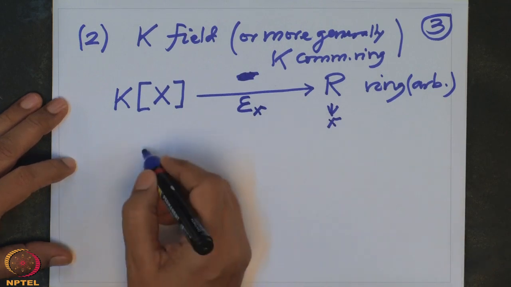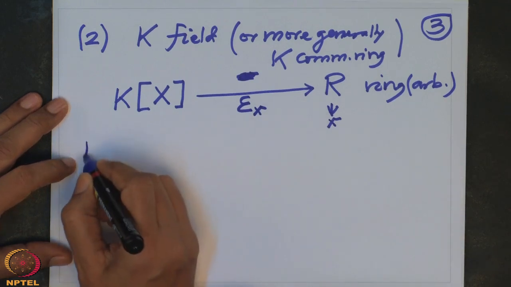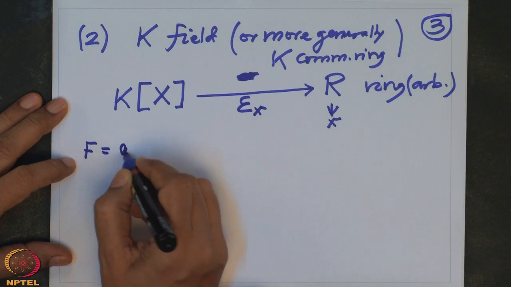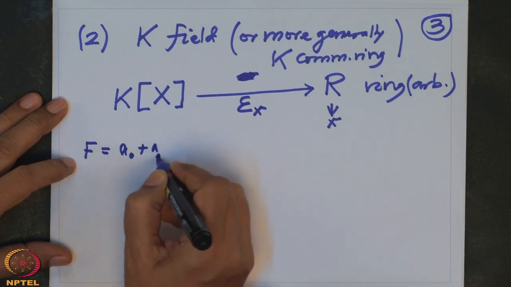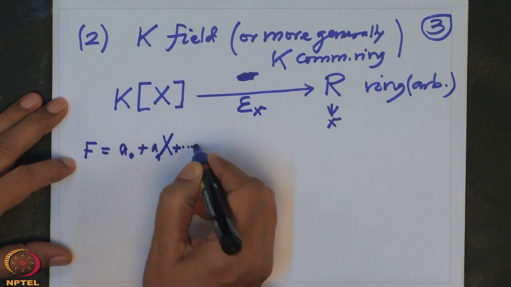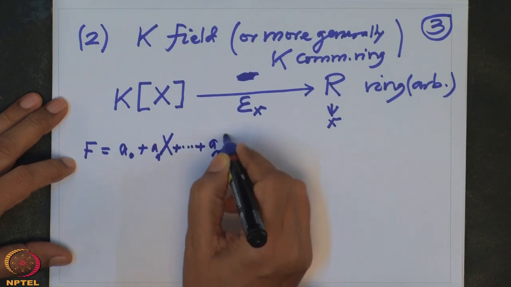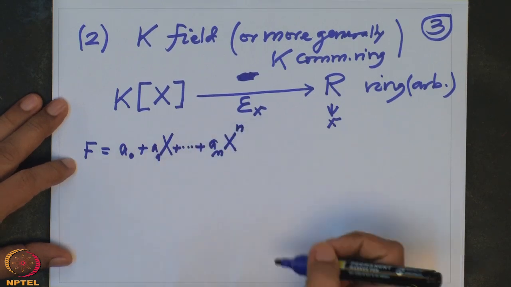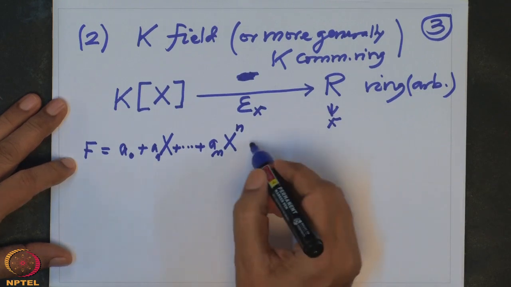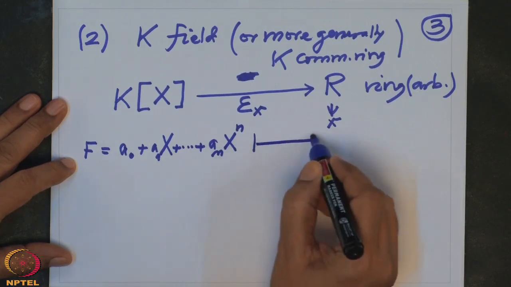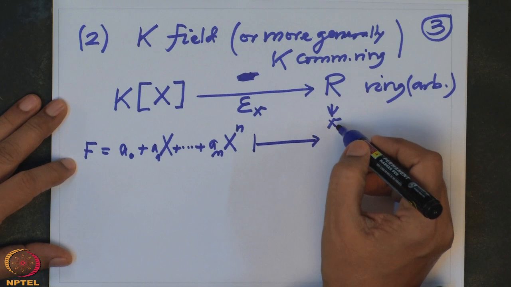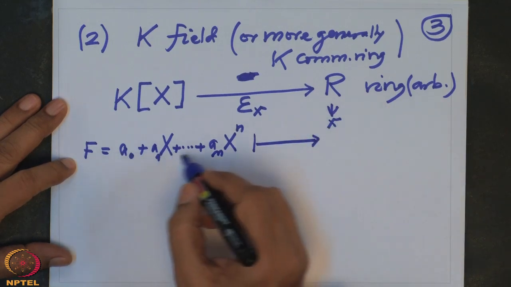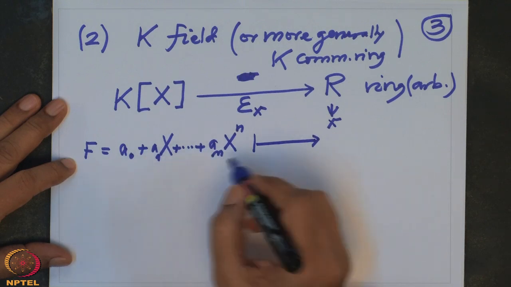I am going to define a map E of small x. So, how do I define it? Take any polynomial f. This is a0 plus a1 x plus ... plus an x^n. Any polynomial looks like this. And this I want to map to somebody in R. And I know only x in R. And I know these ai are fixed.